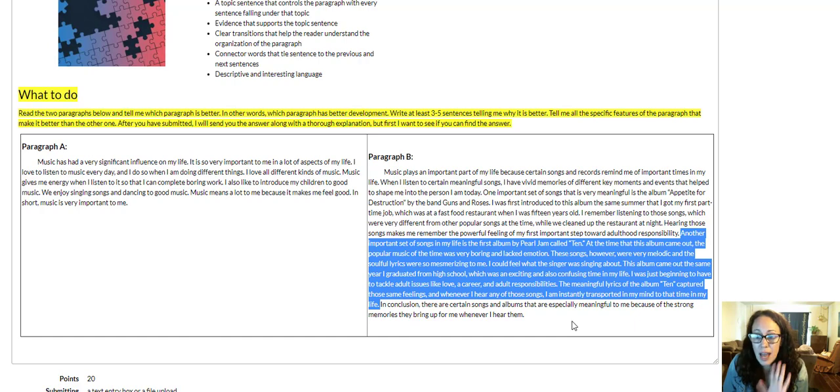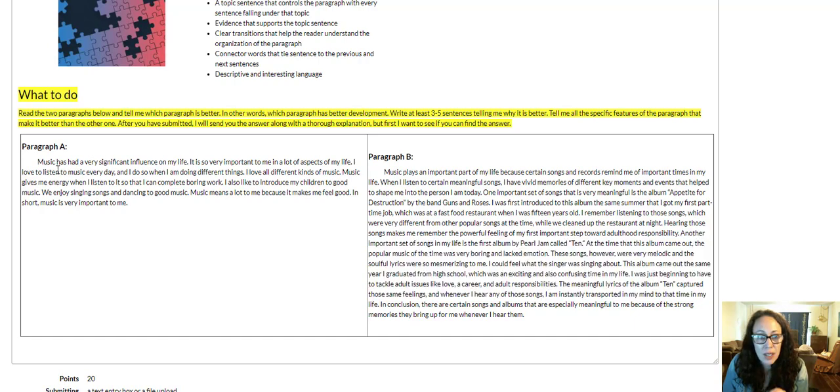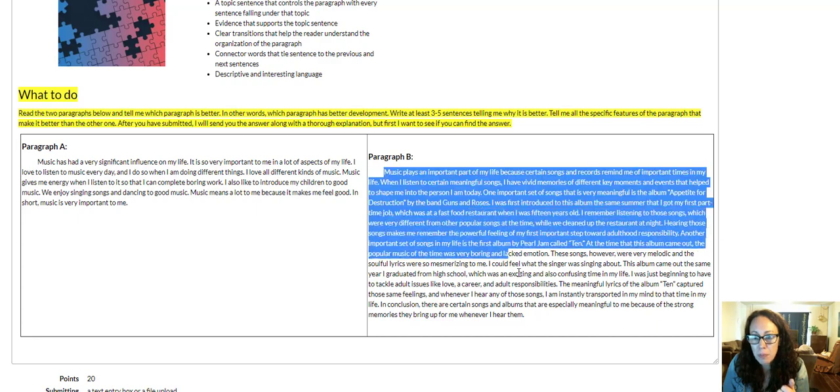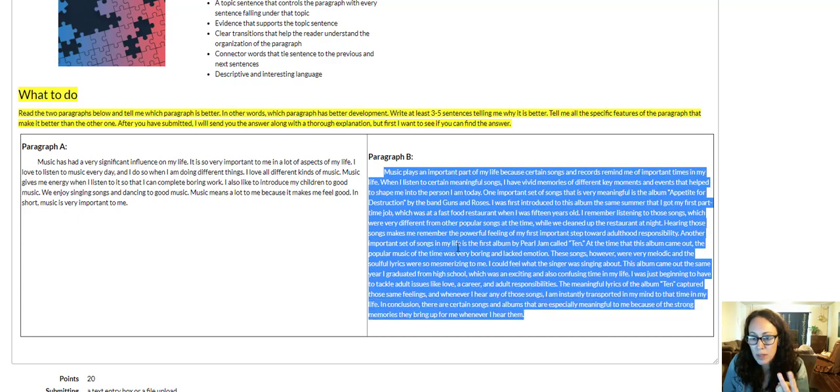So this is absolutely great, and this is what you want to do to make your paragraphs developed. Paragraph A is not developed. This could just be a list. The sentences could be in almost any order and it wouldn't matter. It's not interesting. It doesn't give us any details. Nothing is really explained. In paragraph B, we've got only 2 pieces of evidence.